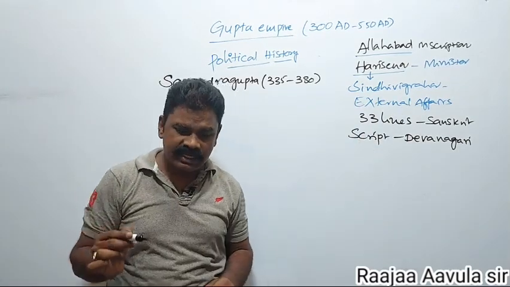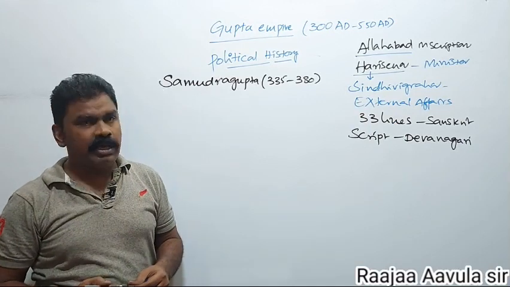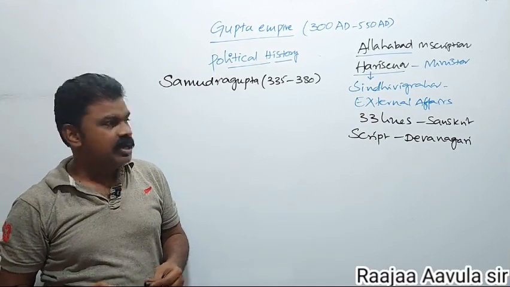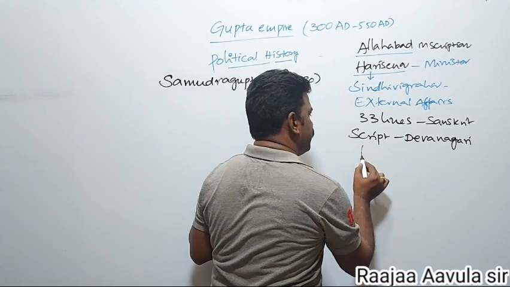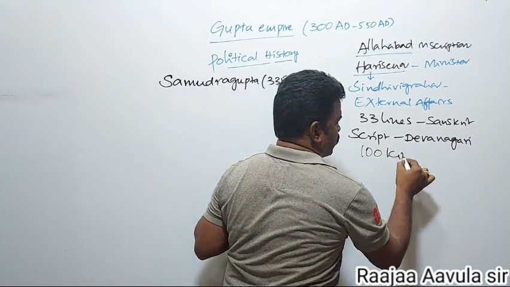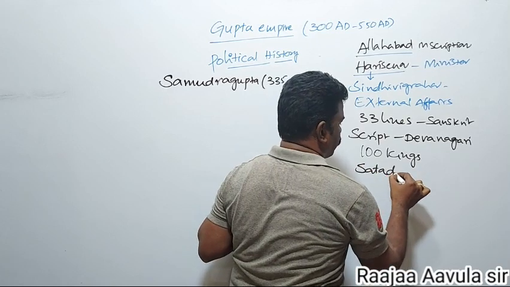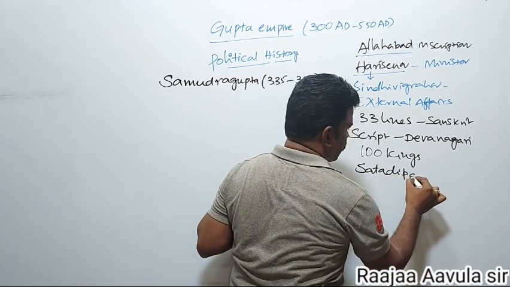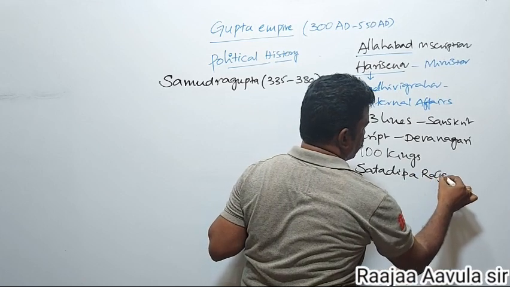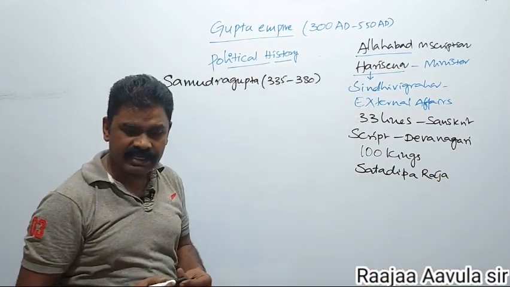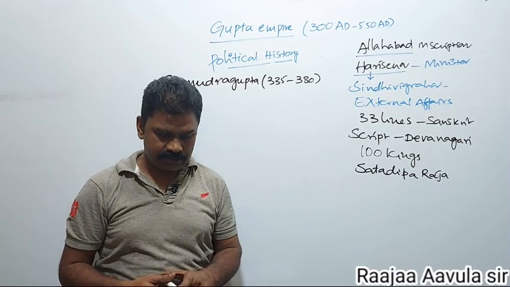According to this inscription, Samudragupta defeated 100 kings, that is, Satadipa Raja, king of 100 kings.